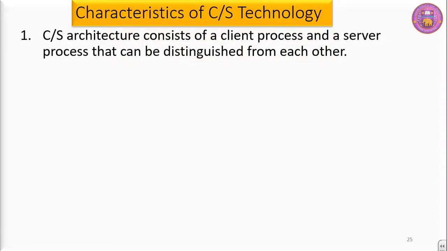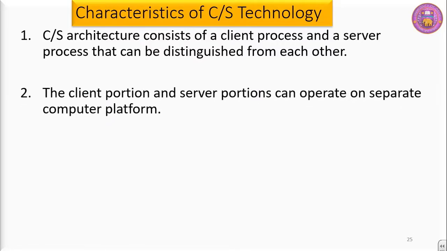Now what are the characteristics of client server technology? Client server technology consists of client processes and a server process that can be distinguished from each other. Client makes a request and the server fulfills the request. The client portion and server portion can operate on separate computer platforms.